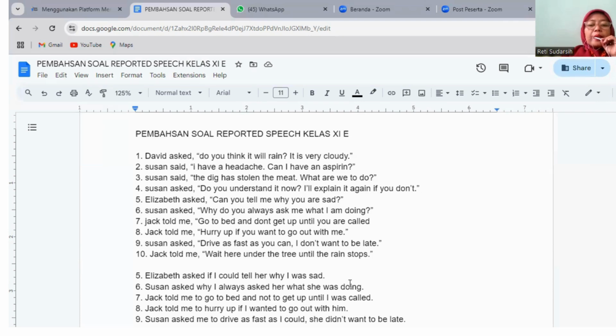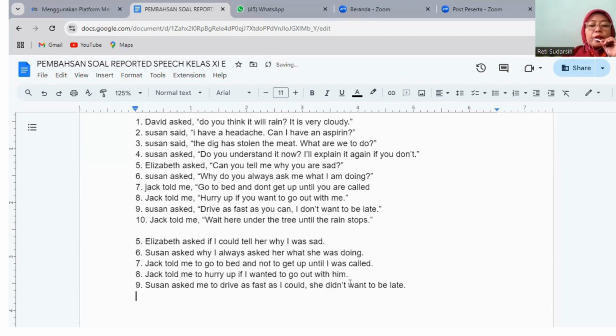So if you have changed the verb or the auxiliary verb after the subject, you do not need to change the other adverb after the verb you have changed. And the last question is number 10.